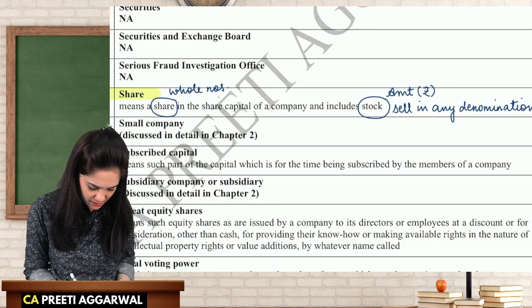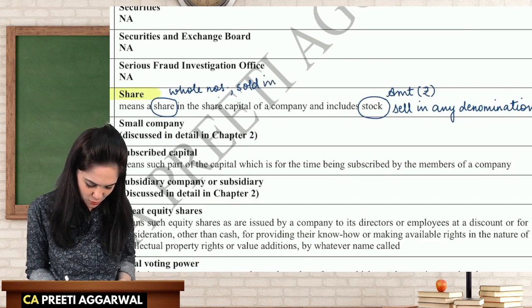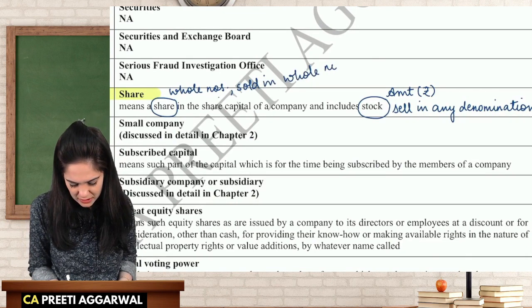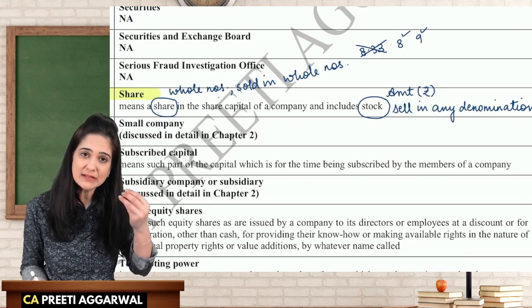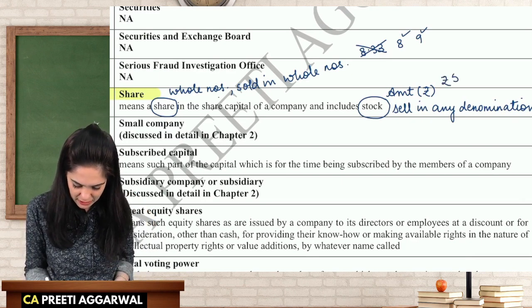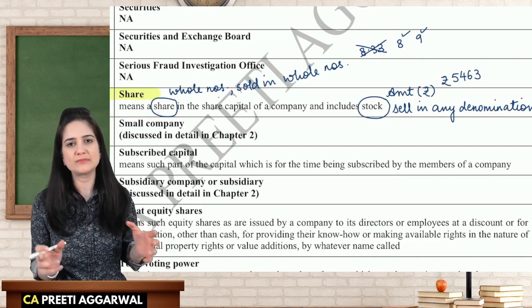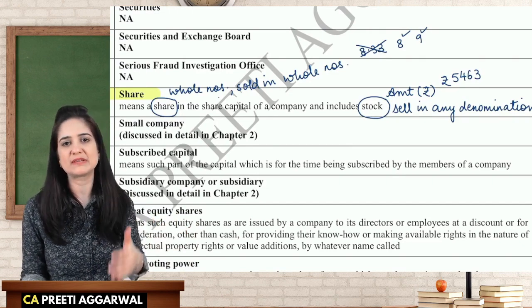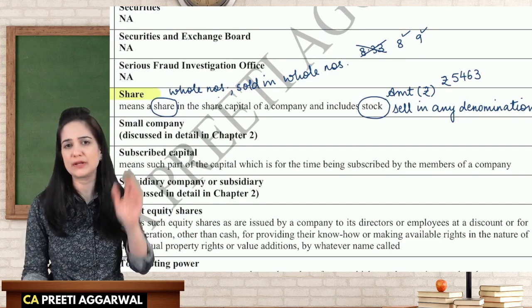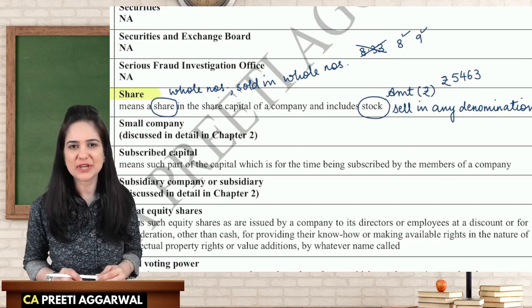Whereas a share can be sold in whole numbers only, because it is expressed in numbers. I cannot sell 8.33 shares. No, this is not possible. I can sell either 8 or 9 shares. But I can sell stock of 5,463 rupees. Although if I convert that into shares, it comes as a fractional share, I'm not concerned because stock itself is expressed in amount in rupees, so it can be sold in any denomination. I will be discussing this in detail when we come to the chapter on share and share capital.